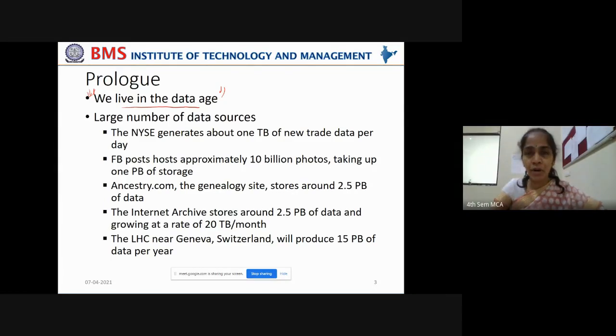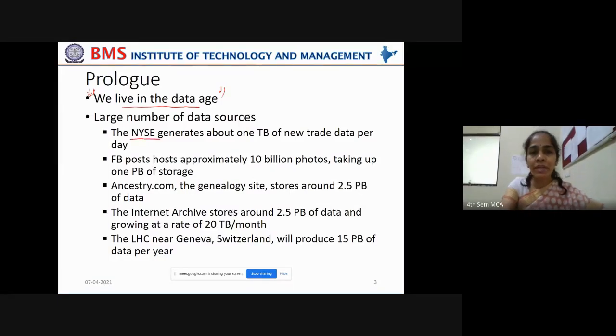Everything is now being recorded. Whatever work we do is being recorded, and it is being recorded in the form of data that can be analyzed in order to study a person's behavior in depth, right? So what are the large data sources that we can see nowadays?